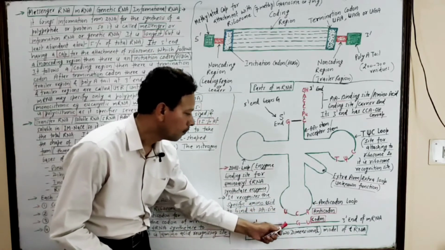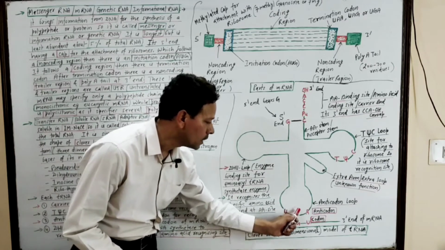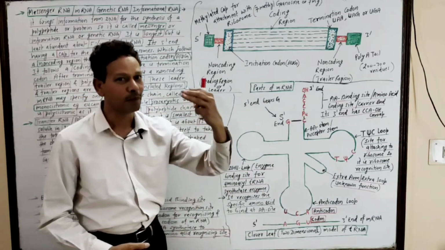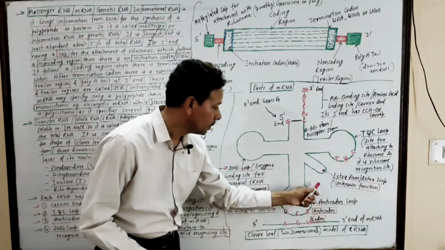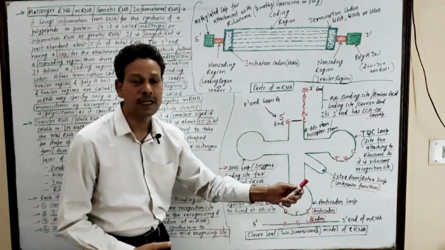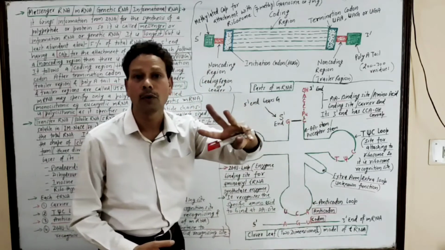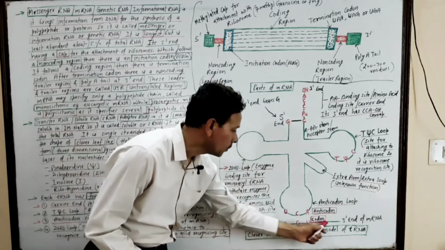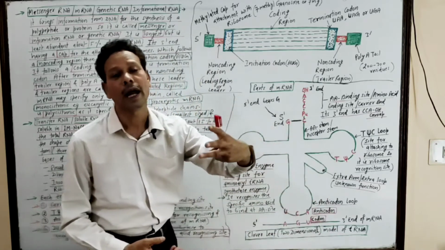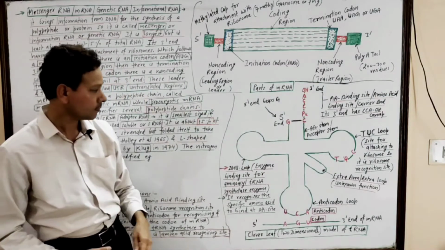This U pairs with A, C with G, and A with U. It means on this anticodon loop, a sequence of 3 nitrogen bases represents the anticodon, and the sequence of 3 letters present on the mRNA molecule represents the codon.